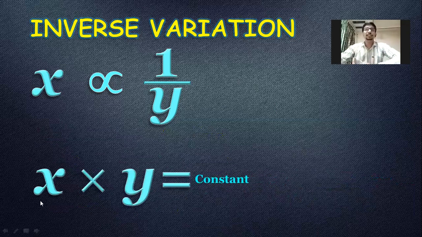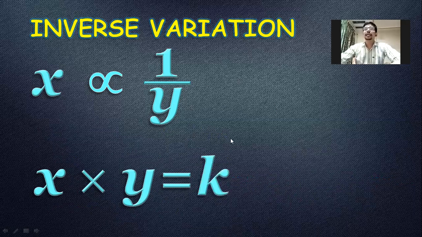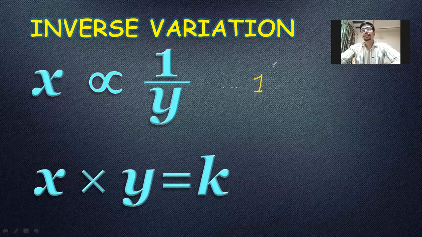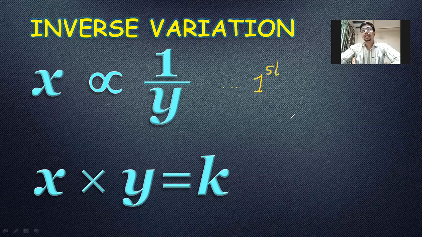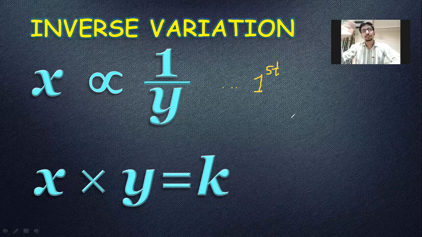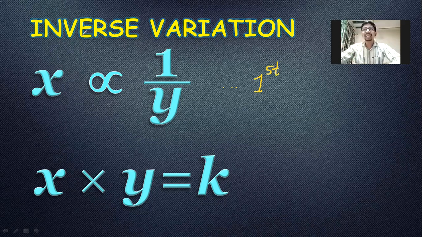Second step is very simple. x into y is equal to constant. In place of constant, as I told you earlier also, it will be constant of proportionality. Now, if you remember, in our first step of direct variation, we used to write directly x alpha y. It is visible right in front of you. There is no 1/, direct variation. First step of inverse is clear to everybody. Secondly, in the second step, there is an equal to form.